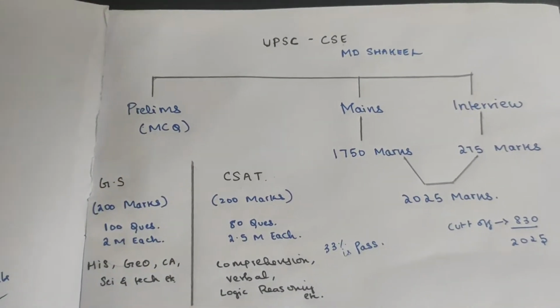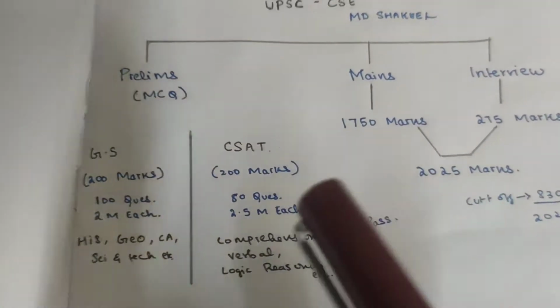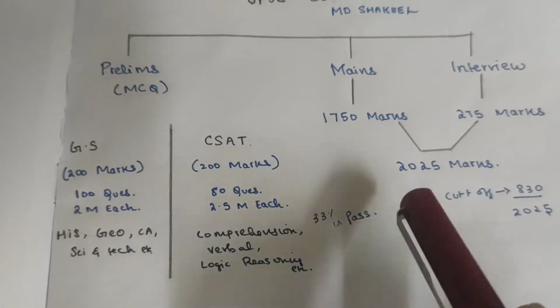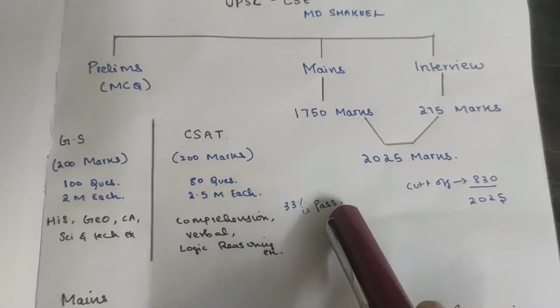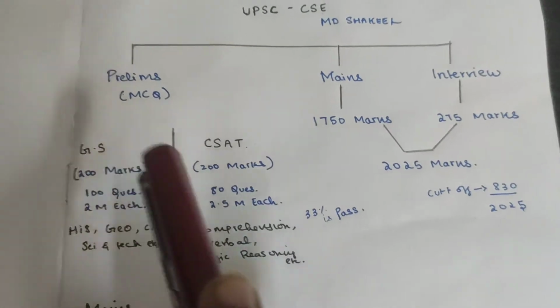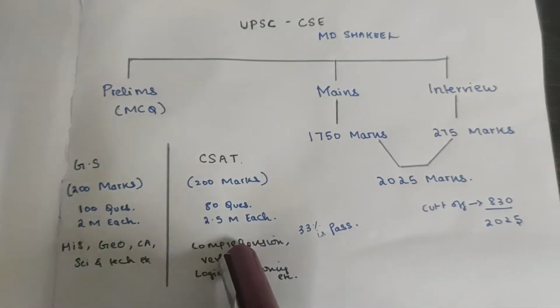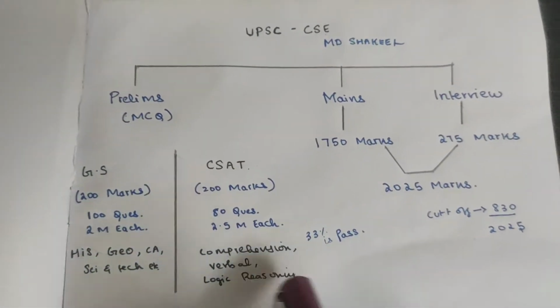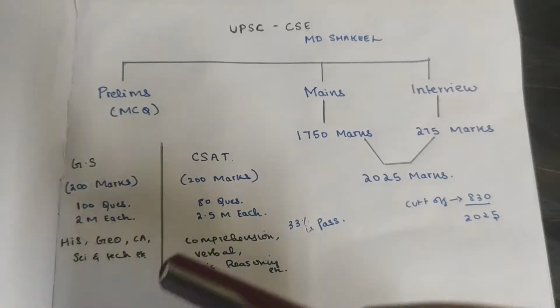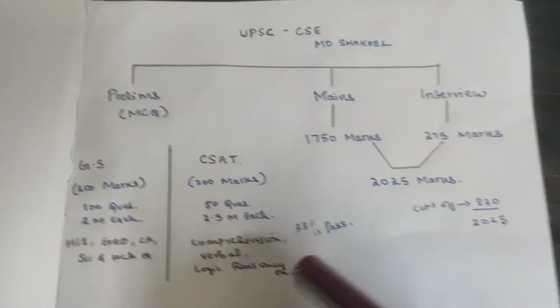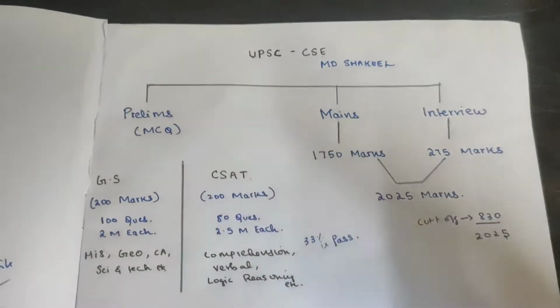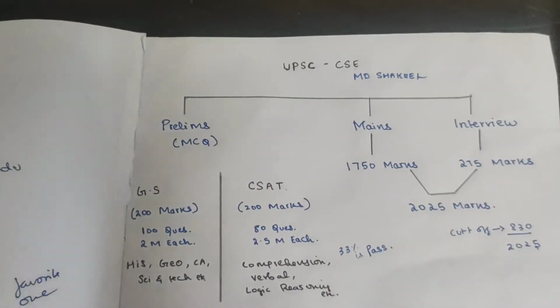That will be the best thing for you. And for CSAT, it is 33% to pass. 33% means out of 200 you should get at least 66 marks. If you get it here, you can qualify for the mains. If you clear the prelims, you can qualify for the mains, which is a very important thing.